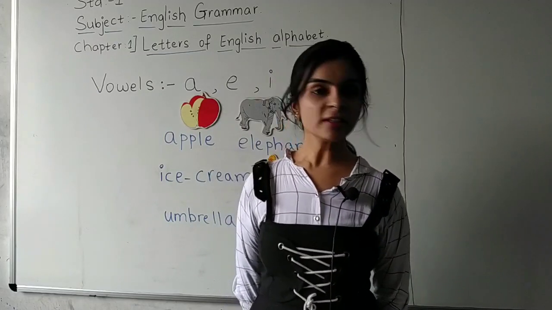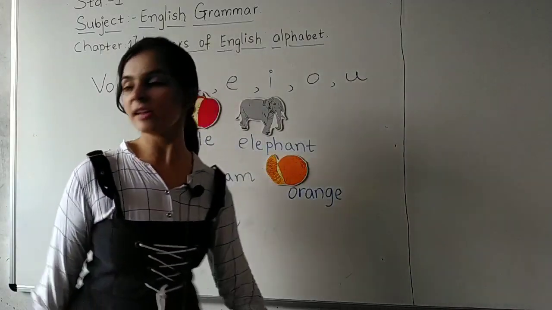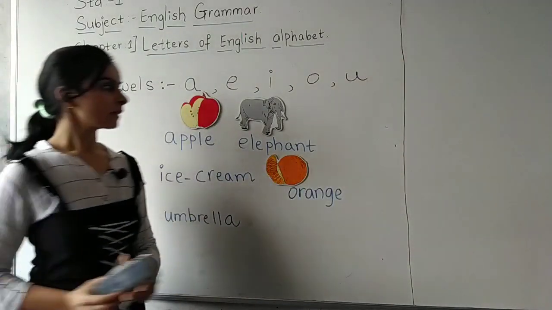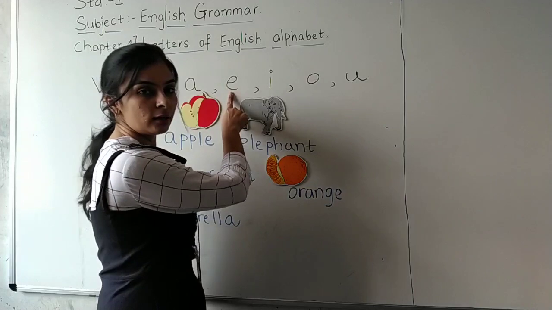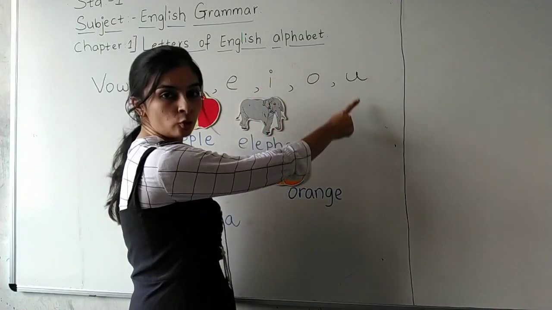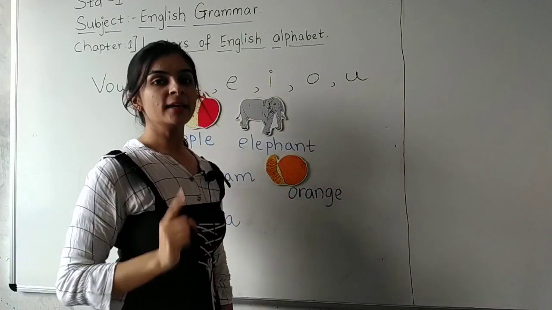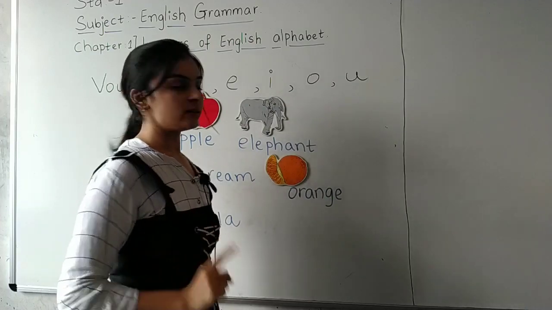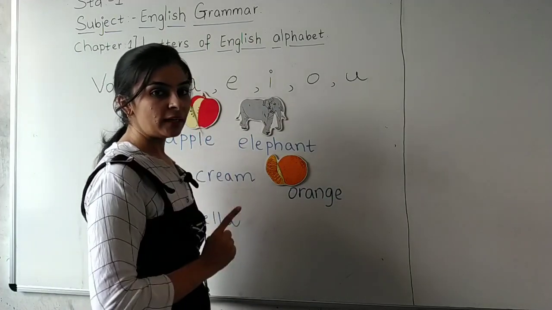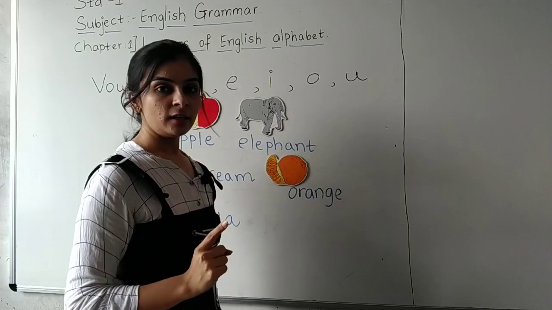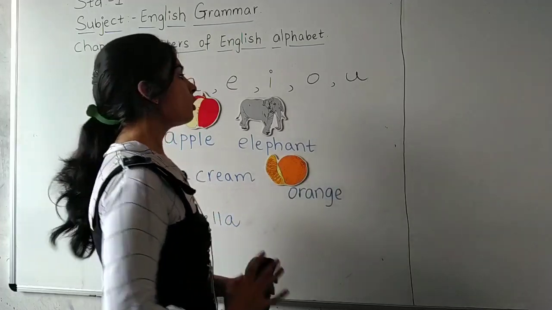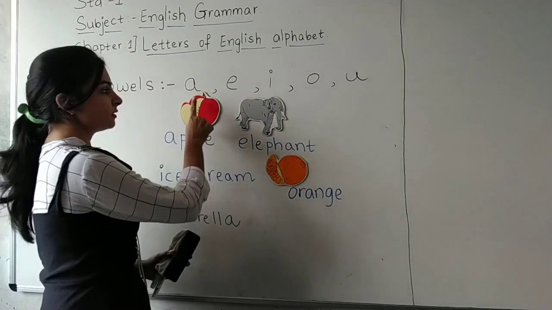Okay, students, which letters are consonants? Let us write. See, A, E, I, O, U are vowels. तो बाकी के सारे letters consonants हैं. Which letters? B, C, D, okay, F, all those are consonants.